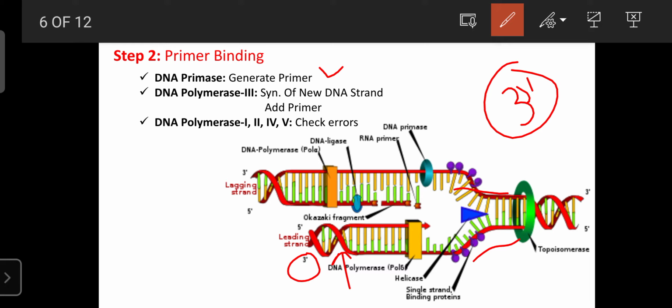Other enzymes are there. DNA polymerase 3 is helpful for the synthesis of the new DNA strand by utilizing the RNA primer. Then also DNA polymerase 1, 3, 4, 5 are helpful to check the errors during the addition of the RNA primer, or the addition of nucleotides under the influence of the DNA polymerase 3 enzyme. That is also checked by DNA polymerase 1, 3, 4 as well as 5.